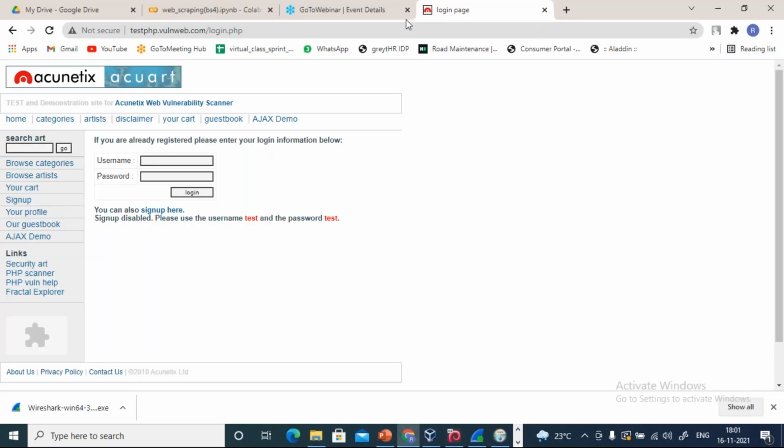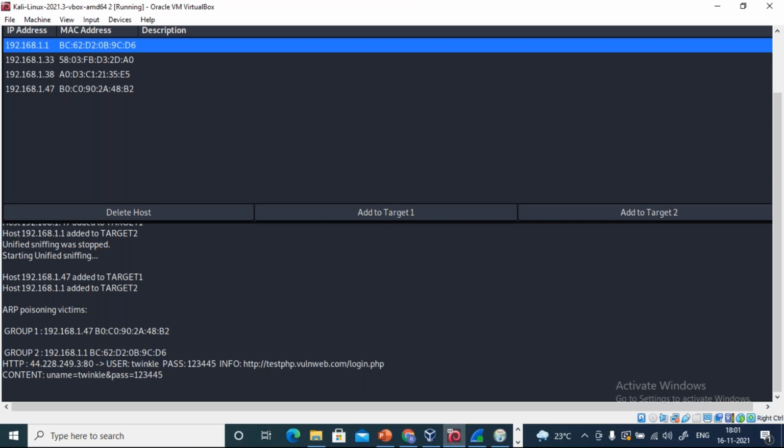So now in this particular website, you do anything. If you open any unsecure website and you're typing something, let's say this time I'll write TWE, let me write twinkle. And here I will add something like 1, 2, 3, 4, 5. Login, that information will now be collected here, because this is now in between your default gateway and your computer. I hope everyone is clear with this.